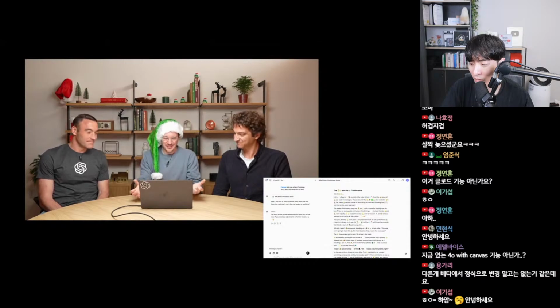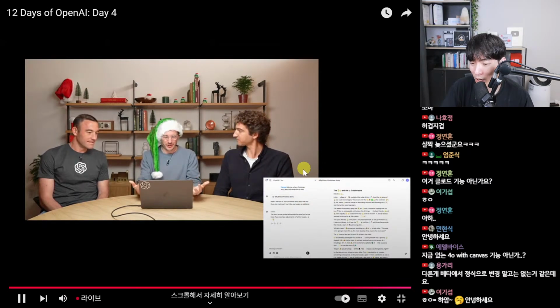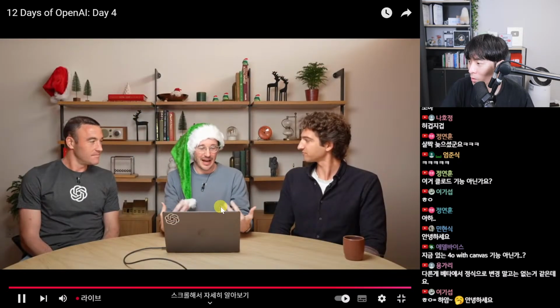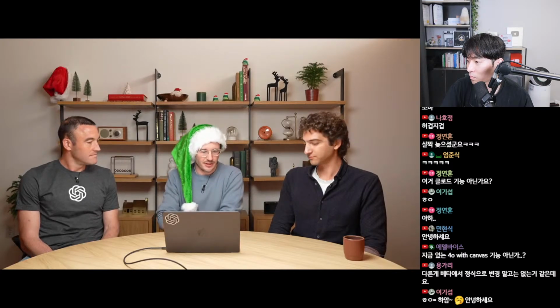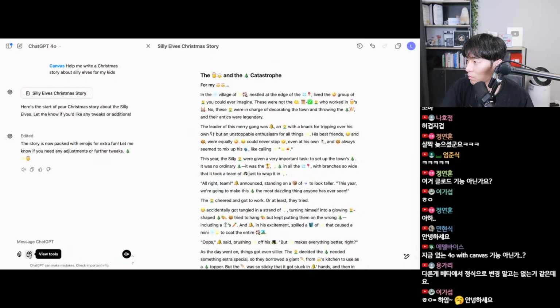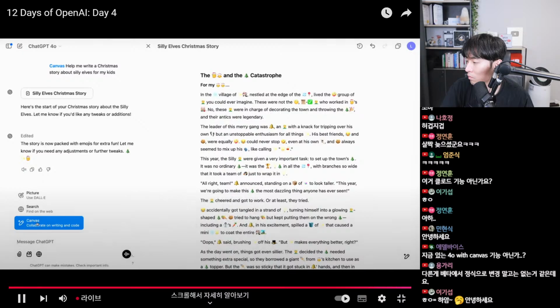Okay, so that's how you get started with Canvas. Canvas will trigger a couple different scenarios. You can ask ChatGPT to just start collaborating with you on a piece of content, whether it be writing or code, and it will open a canvas for you automatically. Or like I just did here in the interface, I'll show you again, is this button in the composer to view the tools. You just click Canvas, and that's going to create a new canvas every time.